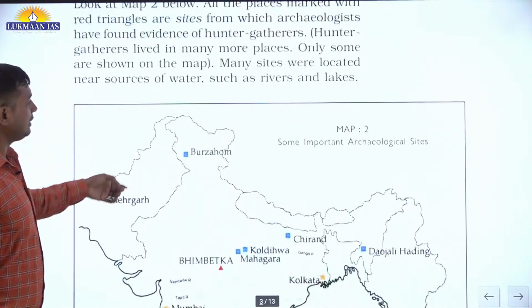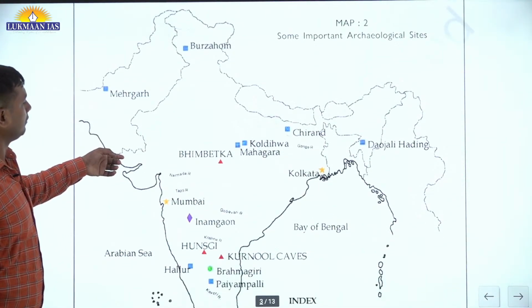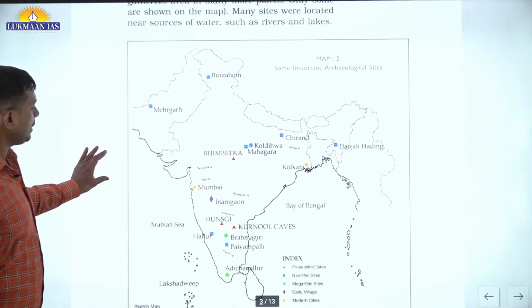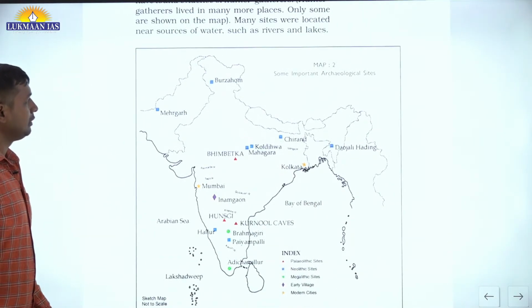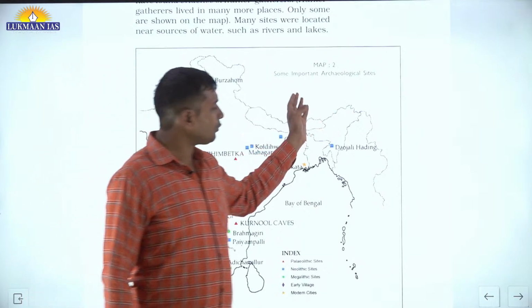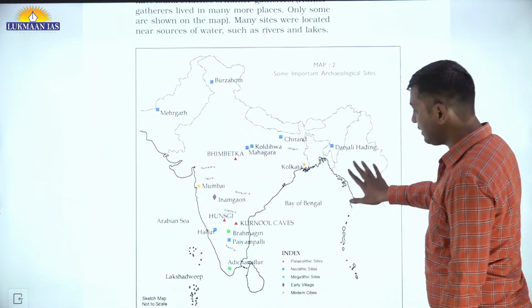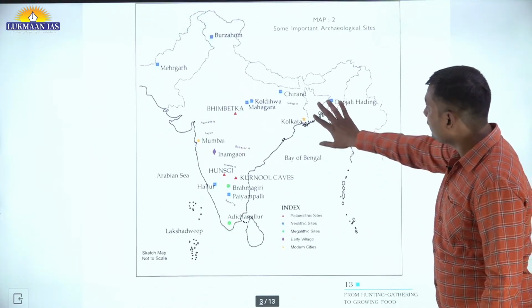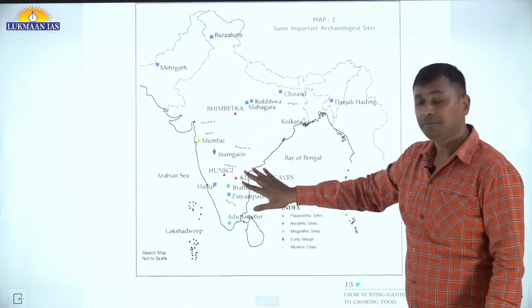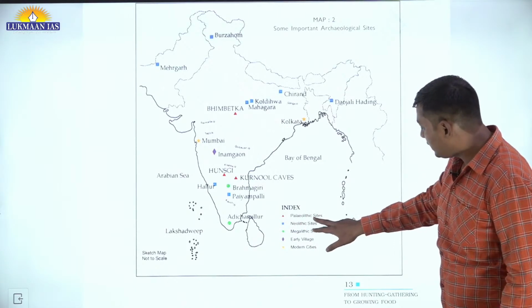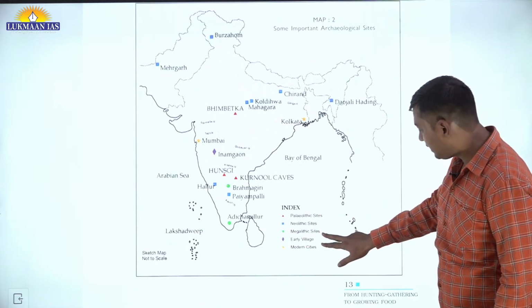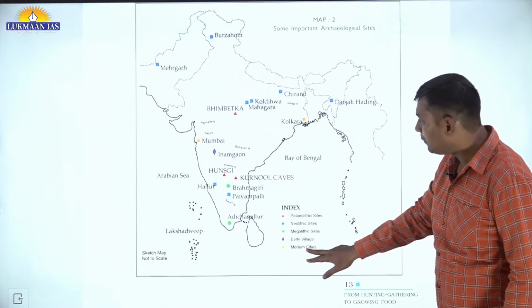So this is the first map. Now you are seeing what is written: some important archaeological sites and various locations have been given. Here it mentions Paleolithic site, Neolithic site, megalithic site, early village and modern cities.